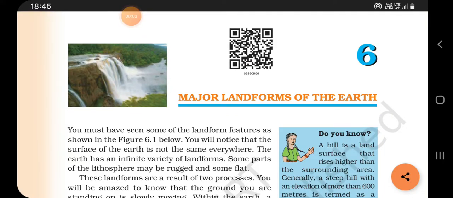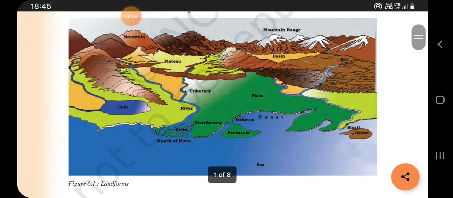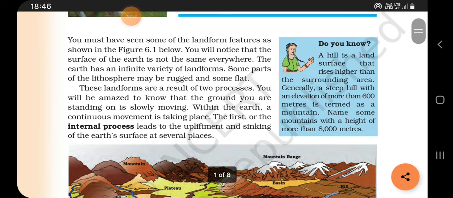Major landforms of the earth. Please look at the picture that is given in the textbook, figure 6.1. Here we can see different types of landforms: mountains, plateaus, lakes, rivers, then tributaries, plain areas, river valley areas, coastal areas, hilly places, etc. Okay, these are the different landforms.